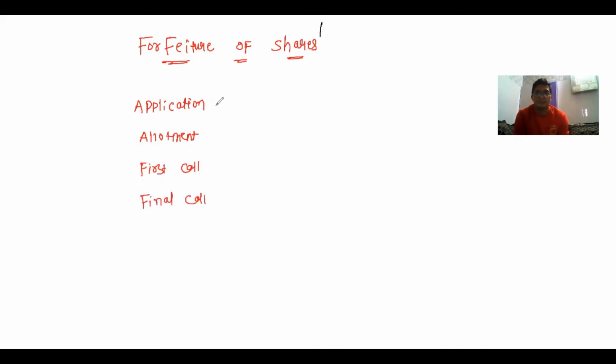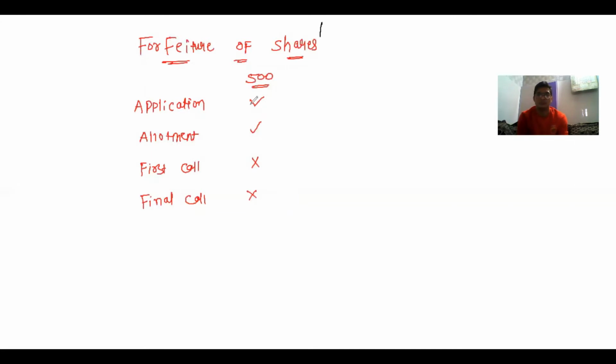Now, if any shareholder failed to pay any installment, like one shareholder holds 500 equity shares, who has paid application money, allotment. Now, third installment he failed to pay and fourth installment is also failed to.